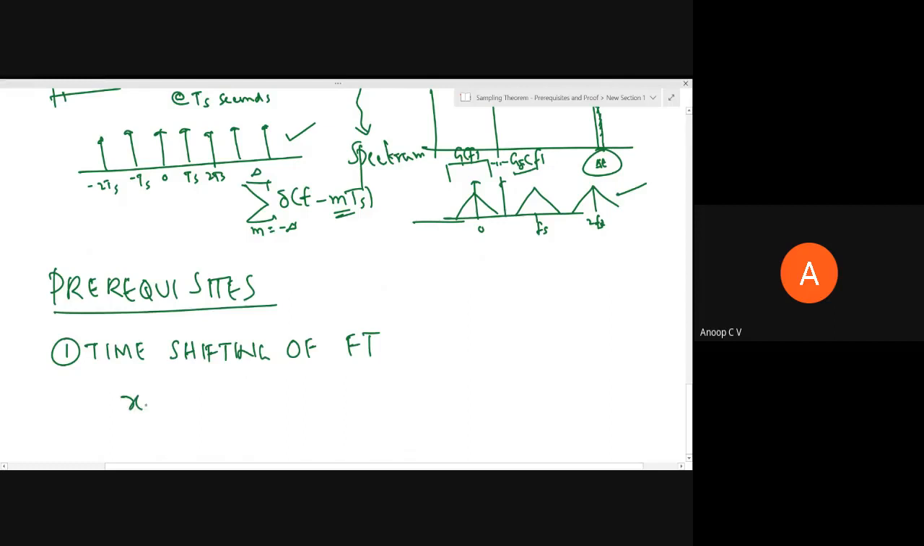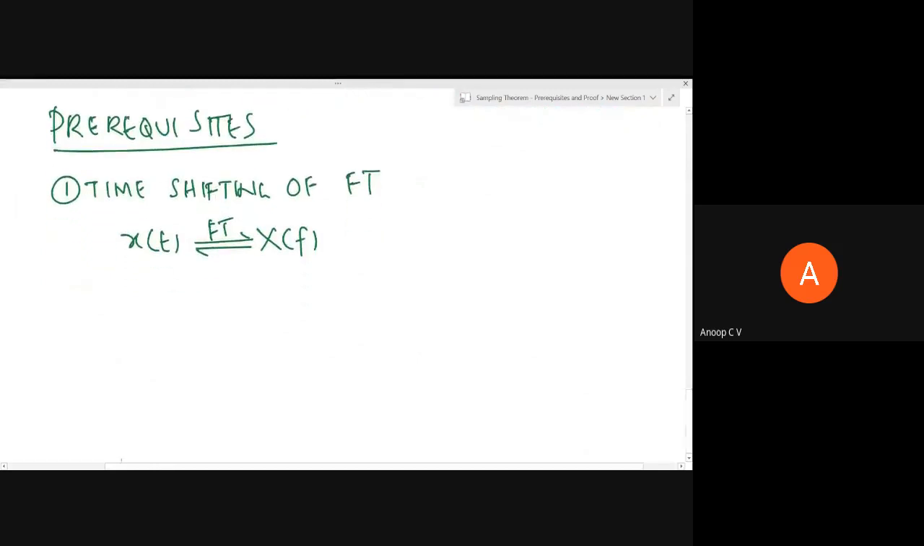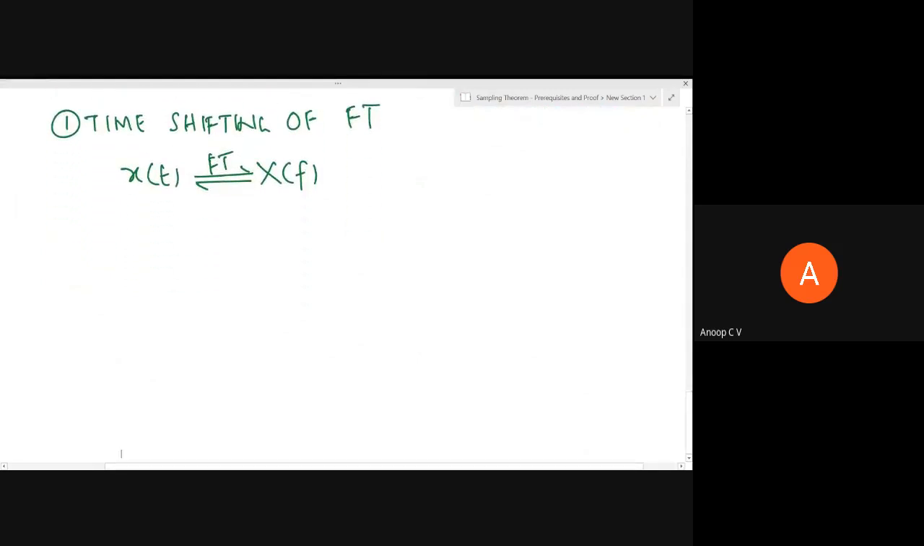Fourier transform. So if a signal x of t is a Fourier transform pair with capital X of f, that is, if you take the Fourier transform of x of t you get capital X of f, and if you take the inverse Fourier transform of X of f you get x of t, then the time shifting property says: the Fourier transform of x of t minus t naught, where t naught is some constant time shift, is equal to X of f into e power minus j 2 pi f t naught. This is the time shifting property.